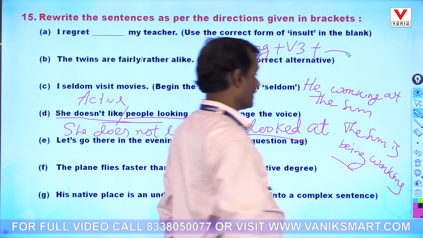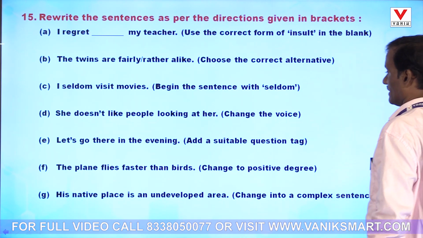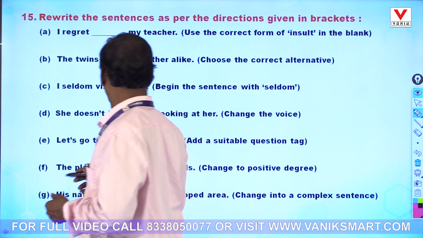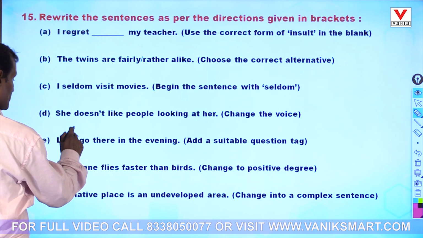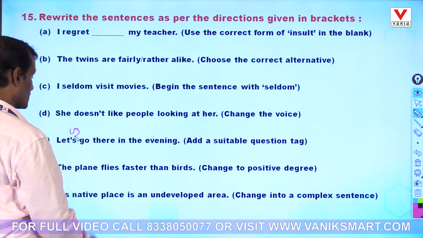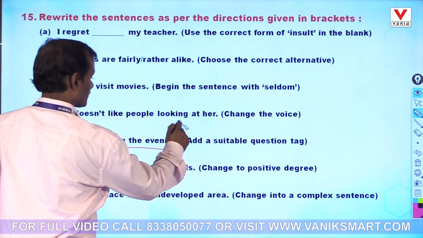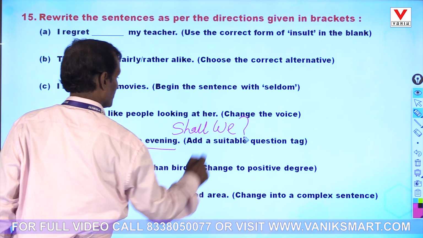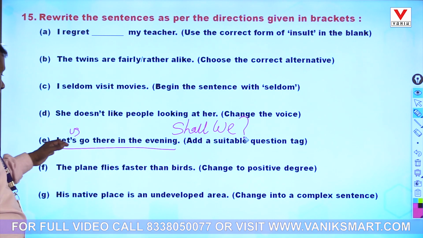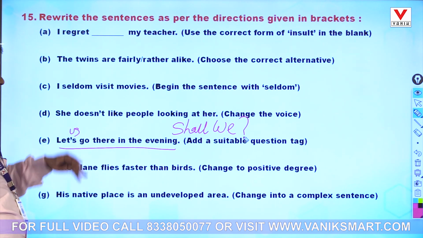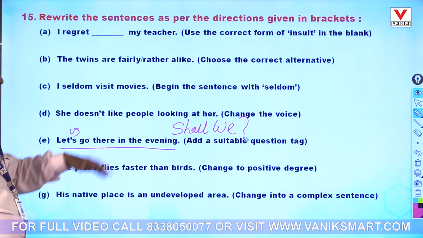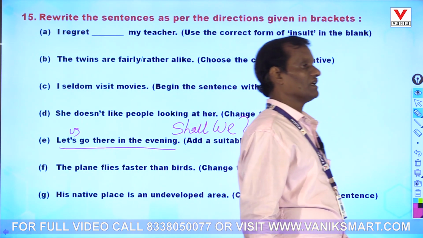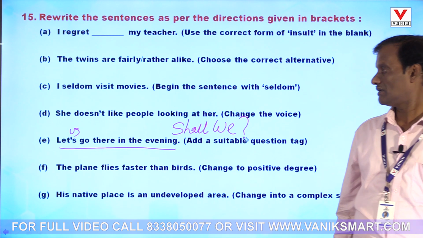Now the next sentence: Let us go there in the evening. See, let us. It is us, we. So that is a proposal. So the question tag will be shall we? Shall we? Let us, shall we? Not will we. Shall we? Let us go there in the evening. So the question tag will be changed accordingly. Remember, when let us is there, shall we will be there.